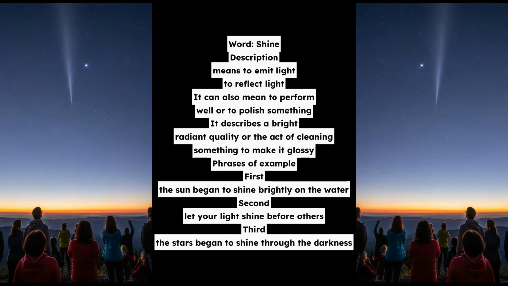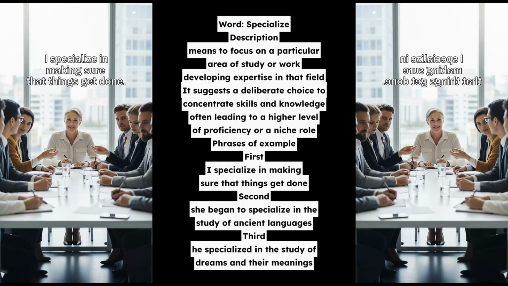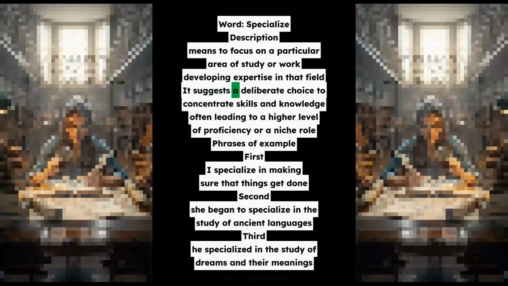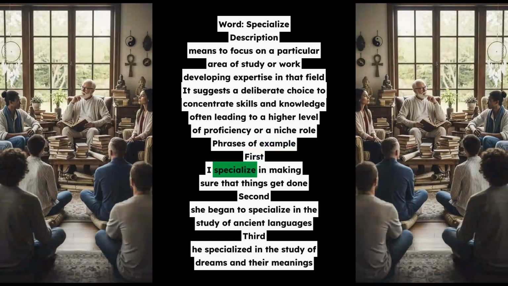Word, specialize. Description: means to focus on a particular area of study or work, developing expertise in that field. It suggests a deliberate choice to concentrate skills and knowledge, often leading to a higher level of proficiency or a niche role. Phrases of example. First, I specialize in making sure that things get done. Second, she began to specialize in the study of ancient languages. Third, he specialized in the study of dreams and their meanings.